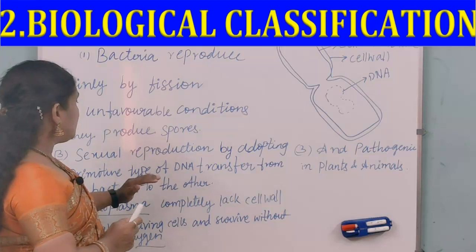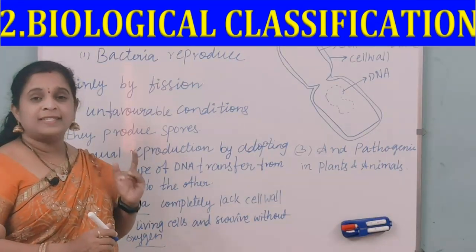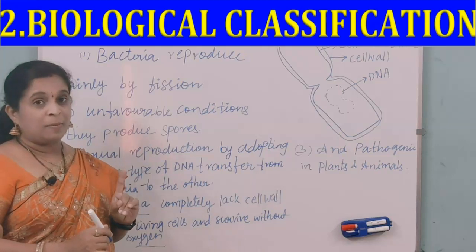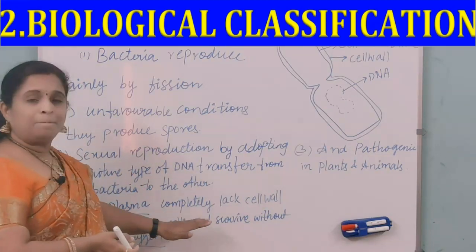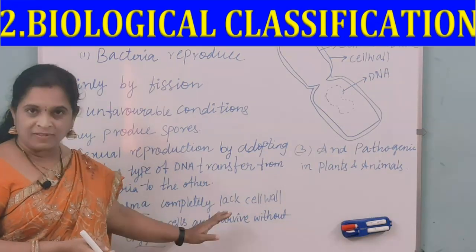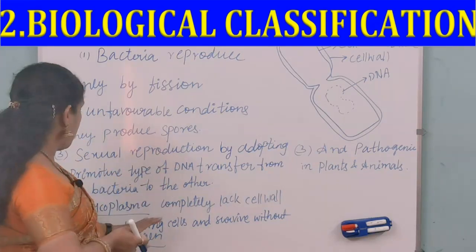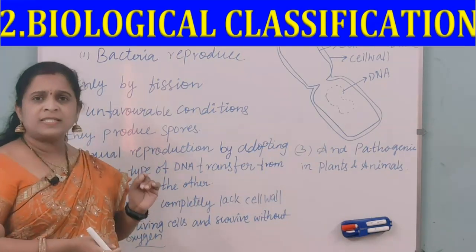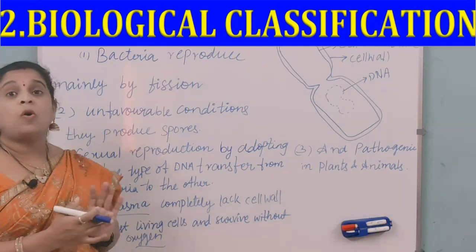And coming to the next one, mycoplasma. From an examination point of view, you have to remember this, mycoplasma. They completely lack the cell wall. Which organisms don't have the cell wall? Mycoplasma. They are the smallest living cells and they can even survive without oxygen.